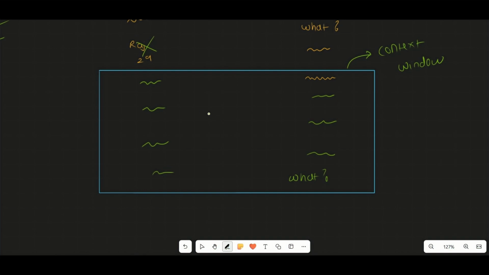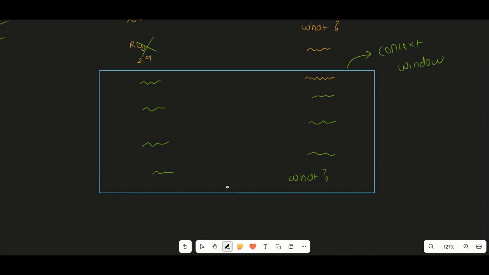Okay, so all the models have some context window limit. If the information that you're providing to the model hits the context window limit, then it starts forgetting the previous information that you had provided. So I hope this much is clear to you. Now, the problem over here is, in order to solve this problem,